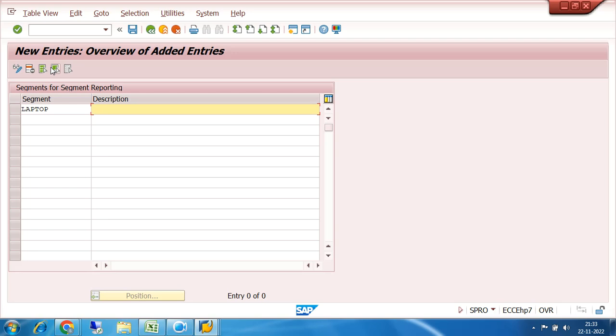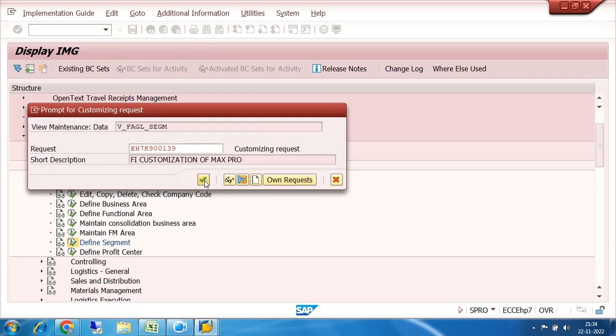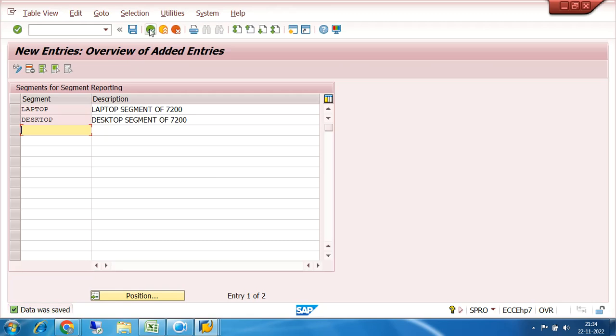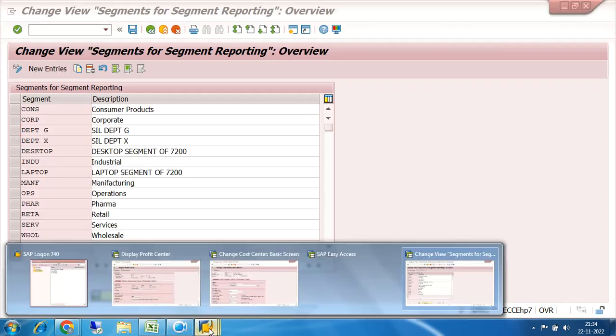That is laptop segment of 7200. Similarly, desktop segment of 7200. Then click on save. Save in your request, right? So two numbers of segment I have created.